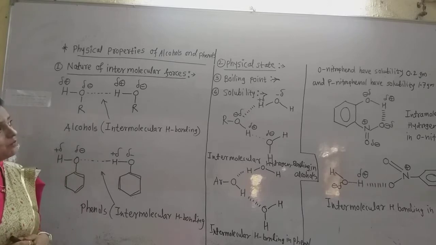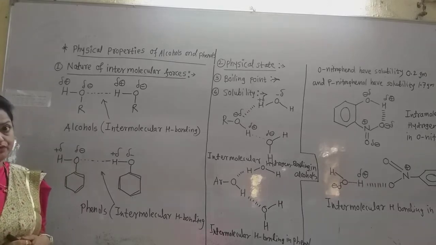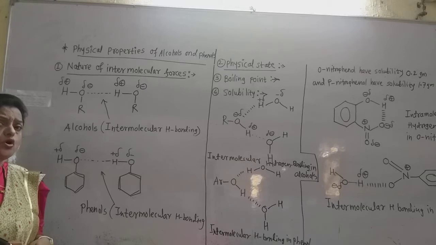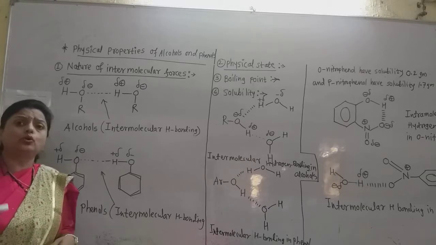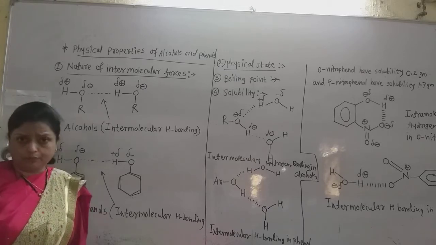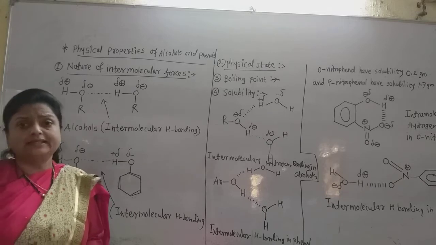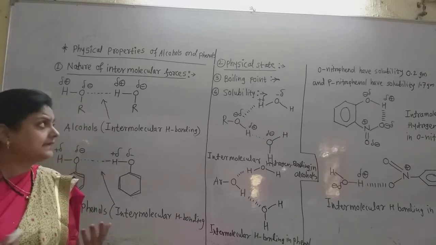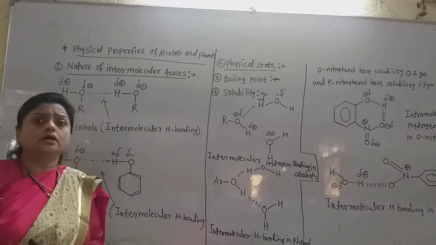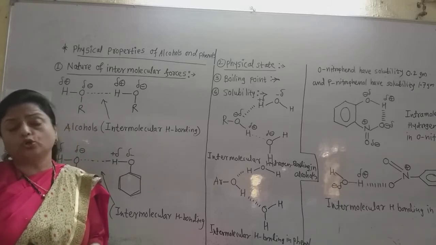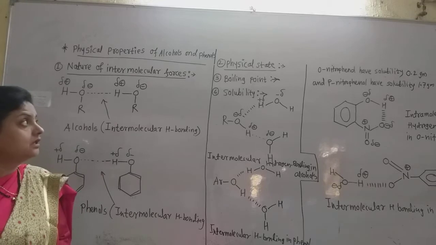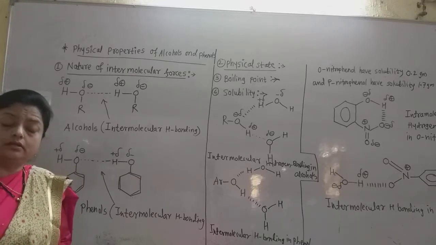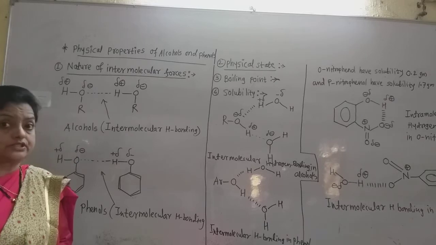Now see about the physical state. The lower alcohols like methyl alcohol, ethyl alcohol, up to the propyl alcohols, are colorless compounds. Except for ethyl alcohol, the lower alcohols are also toxic, that is, they are toxic in nature.